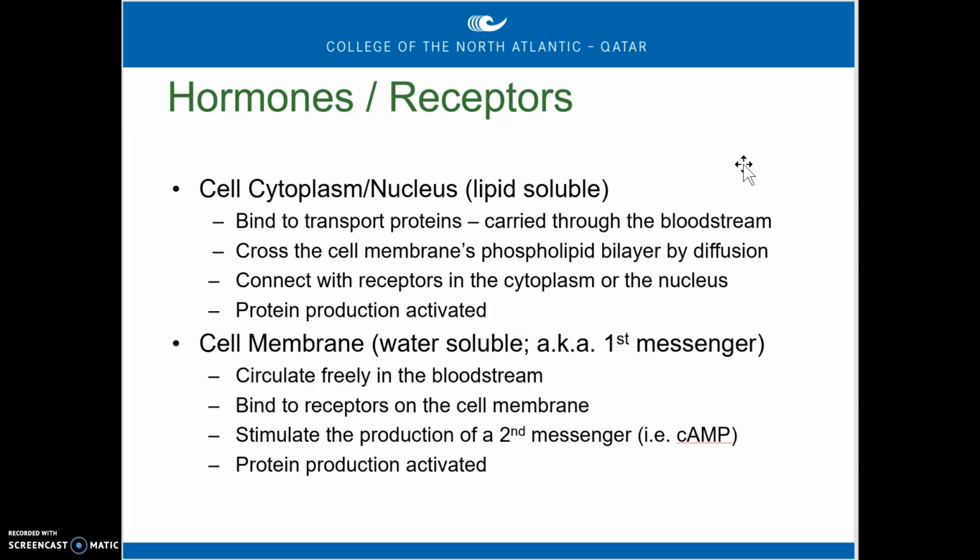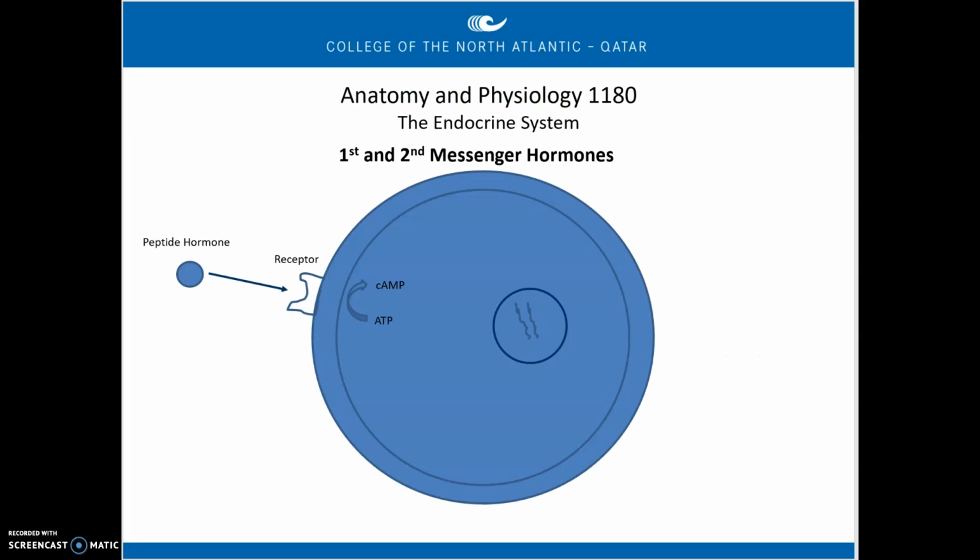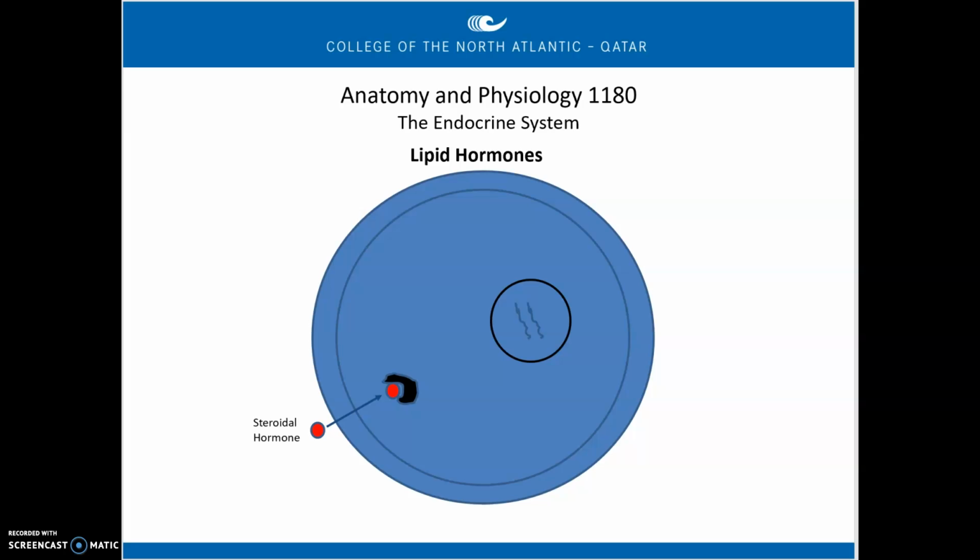If we look at the water-soluble hormone, this is going to be the one that will activate the second messenger. It's going to circulate freely in the bloodstream, no problems. It'll bind to a receptor on the cell membrane, on the surface, and it produces that second messenger, the cAMP, and that causes the effect within the cell. The next two slides here are basically illustrations of what we just spoke about on the previous two slides. So here's the first and second messenger and then here is the lipid or steroid hormone.